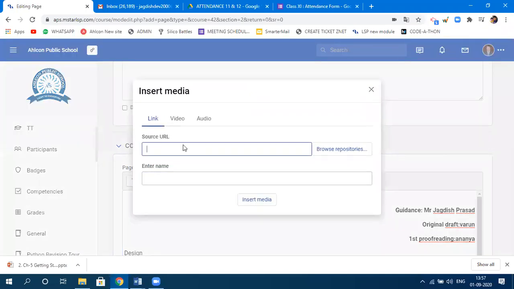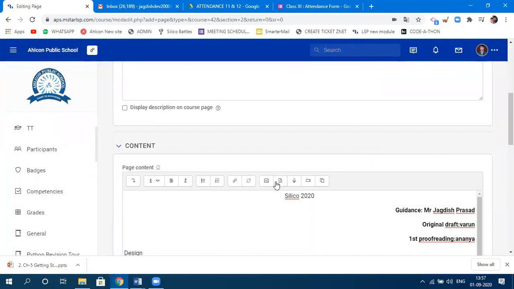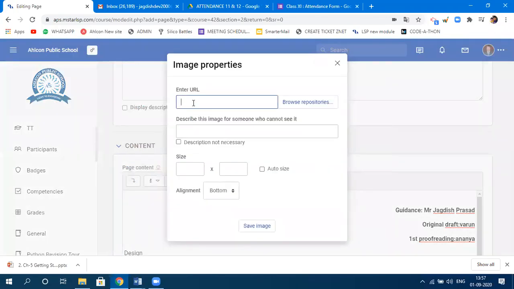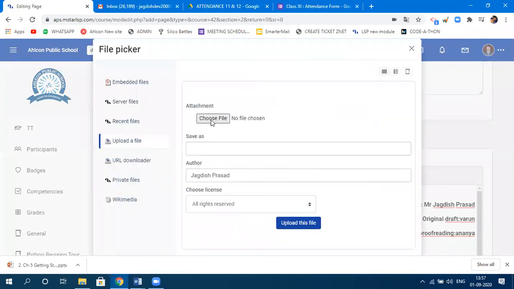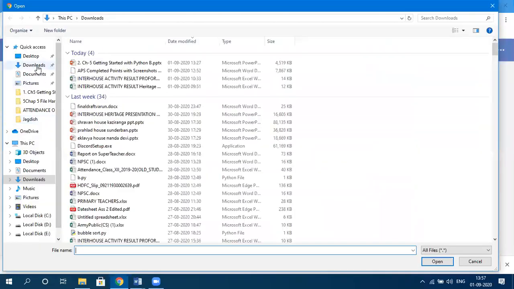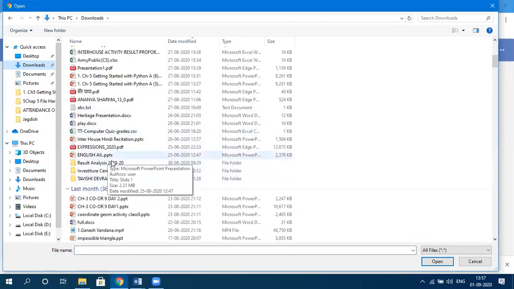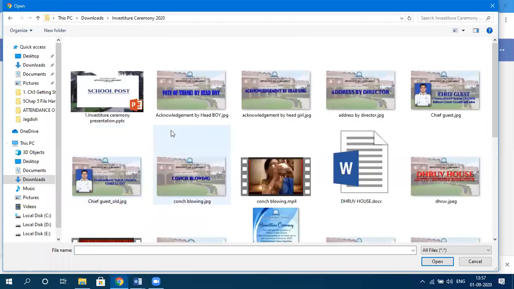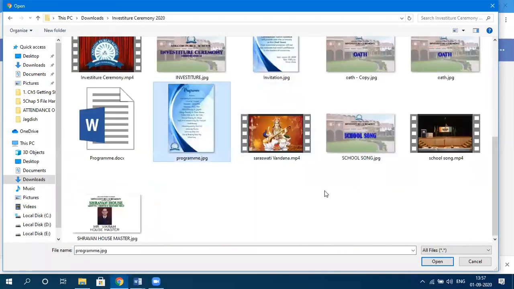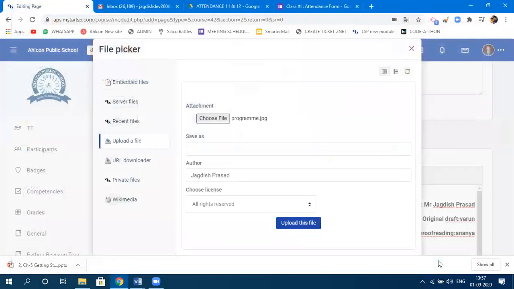Sorry, it's media. Click on insert image. I'm saying enter URL. You need to specify where your file is. Click on downloads or anywhere else, wherever your file is. Let's say I want to go with the program and open. The program file has been attached and click on upload.